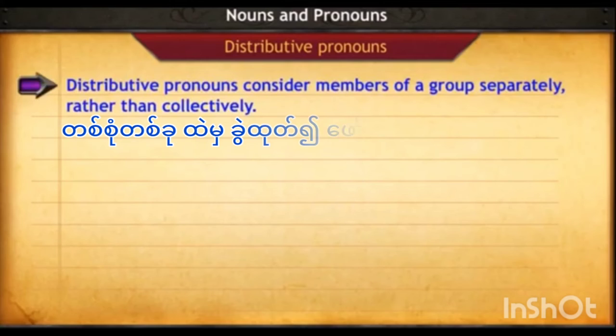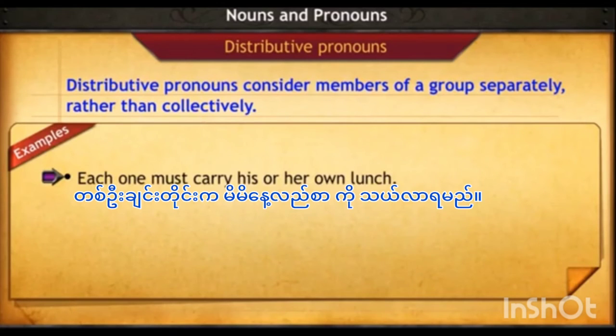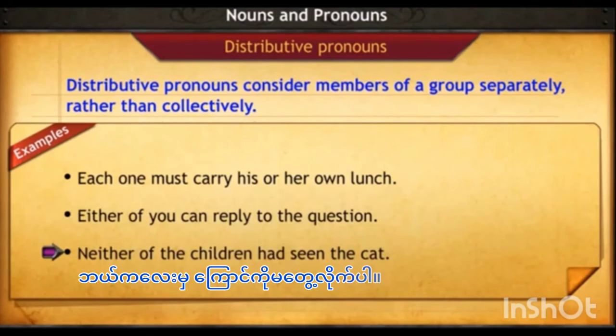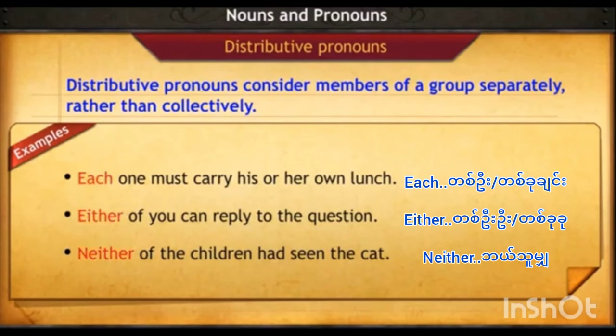Distributive pronouns consider members of a group separately rather than collectively. For example, each one must carry his or her own lunch. Either of you can reply to the question. Neither of the children had seen the cat. In the above sentences, each, either, and neither are distributive pronouns.